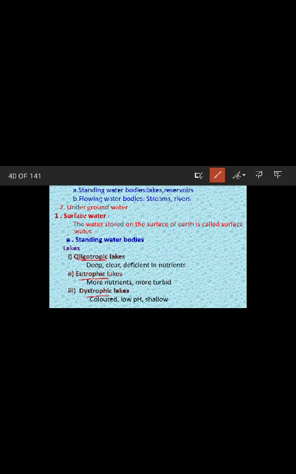If it is an oligotrophic lake, it will be deep, clear, and deficient in nutrients. If it is a eutrophic lake, it contains more nutrients and is more turbid. If it is a dystrophic lake, it will be colored, contain low pH, and be shallow in nature.